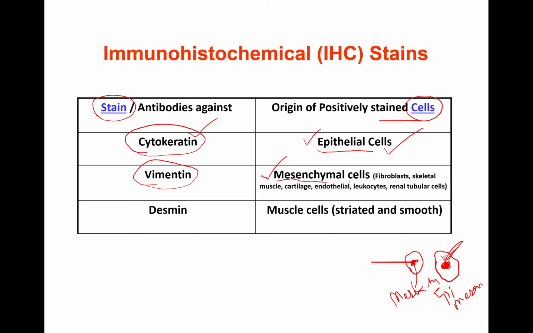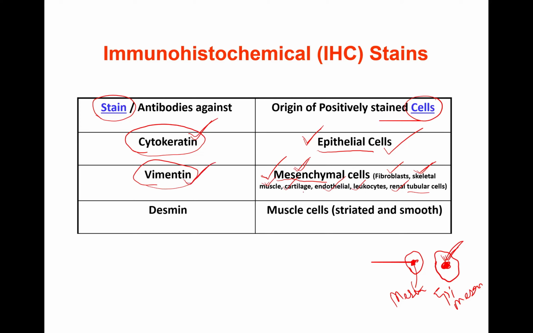Mesenchymal contains many types of cells: connective tissues, fibroblasts, skeletal muscle cells, smooth muscle cells, cartilages, endothelial lining cells of the blood vessels, leukocytes, renal tubular cells. These are the stromal cells, mesenchymal cells. So mesenchymal cells go for vimentin, epithelial cells go for cytokeratin.